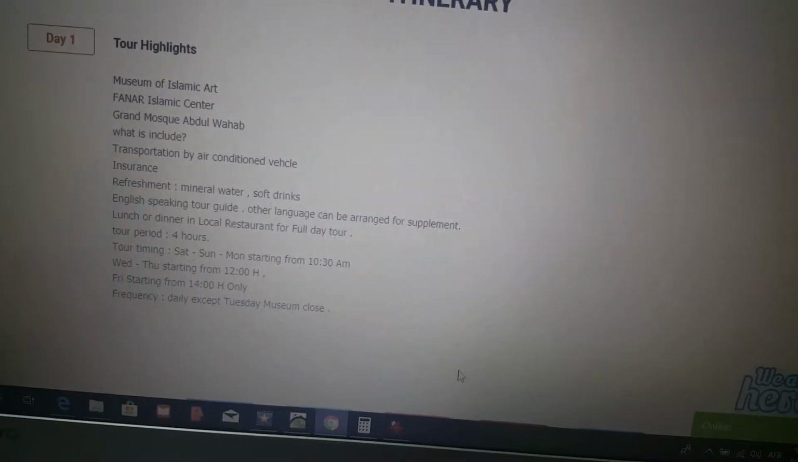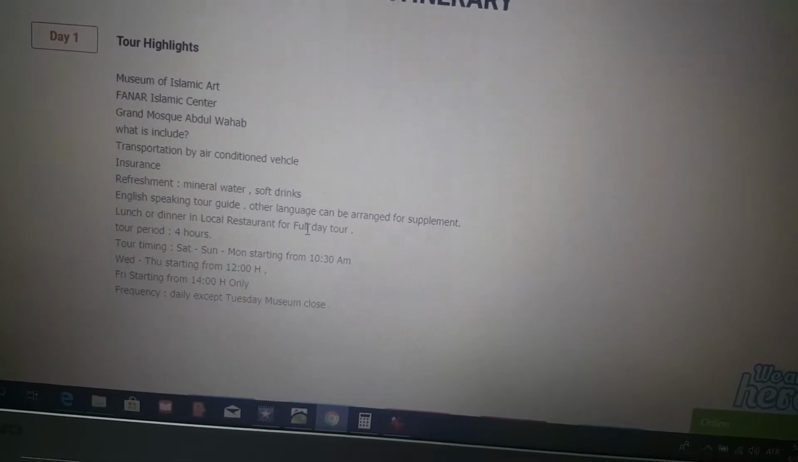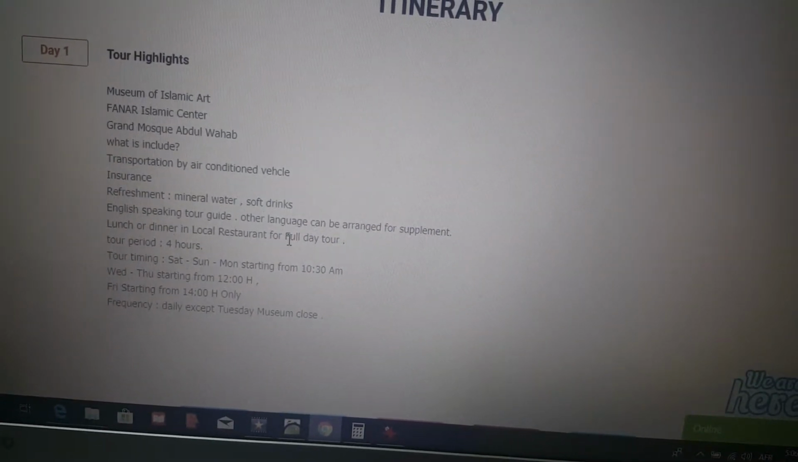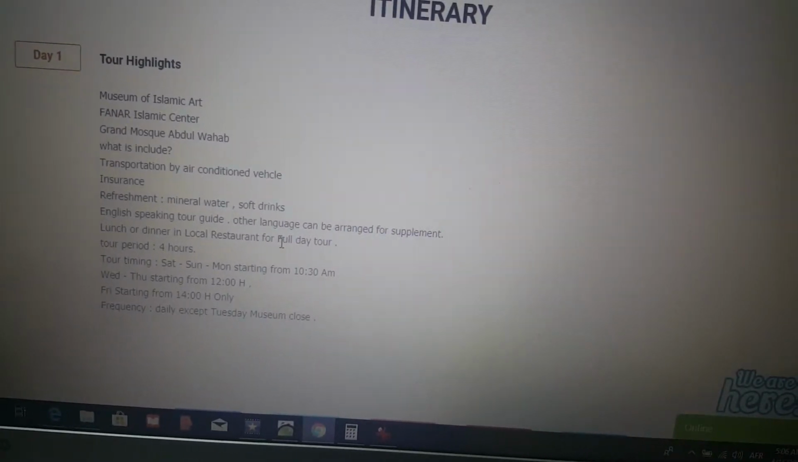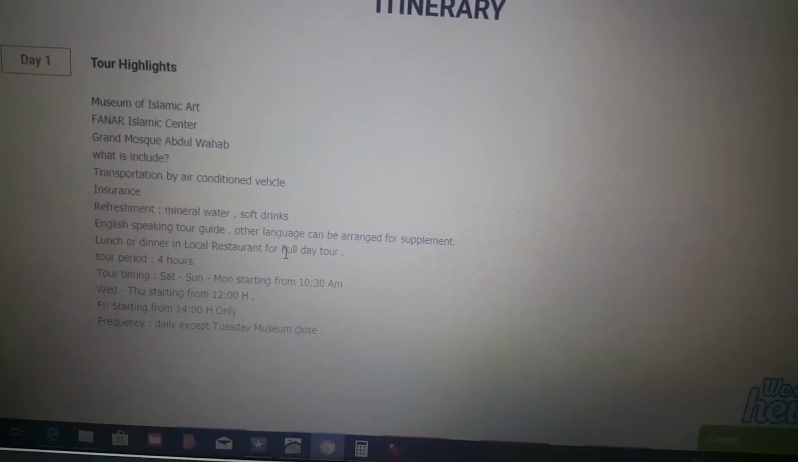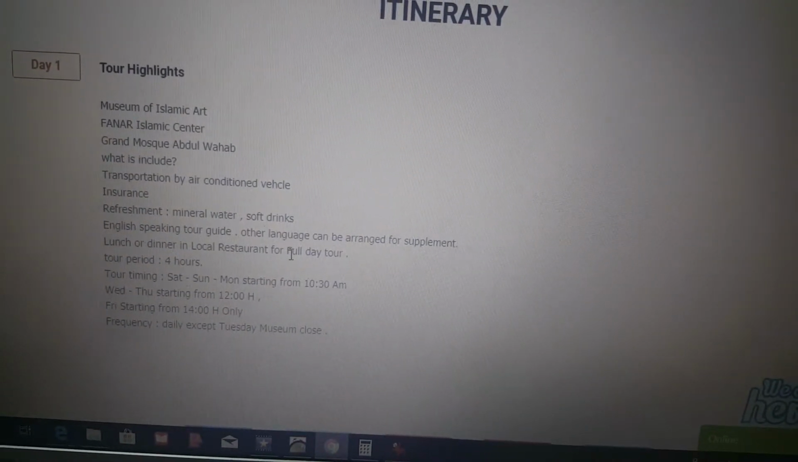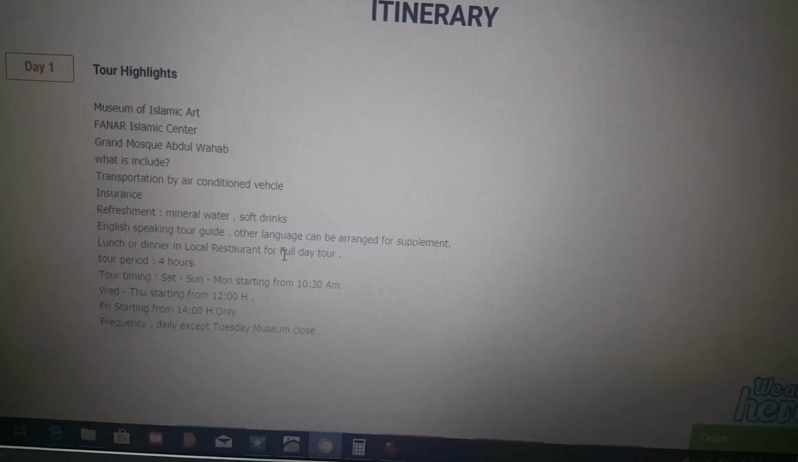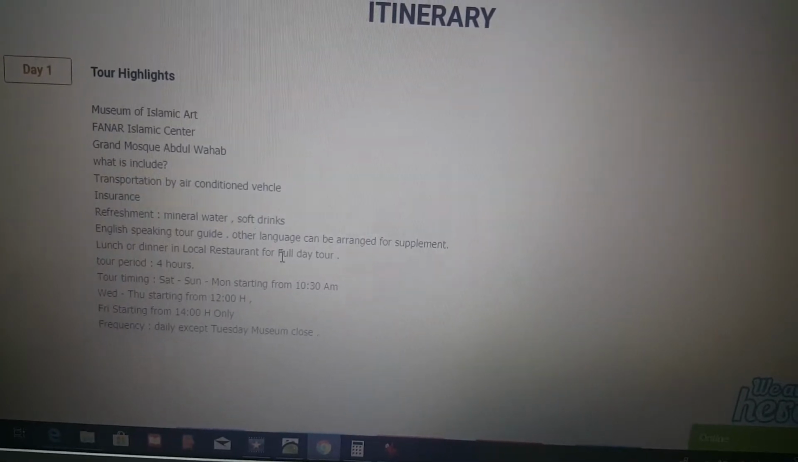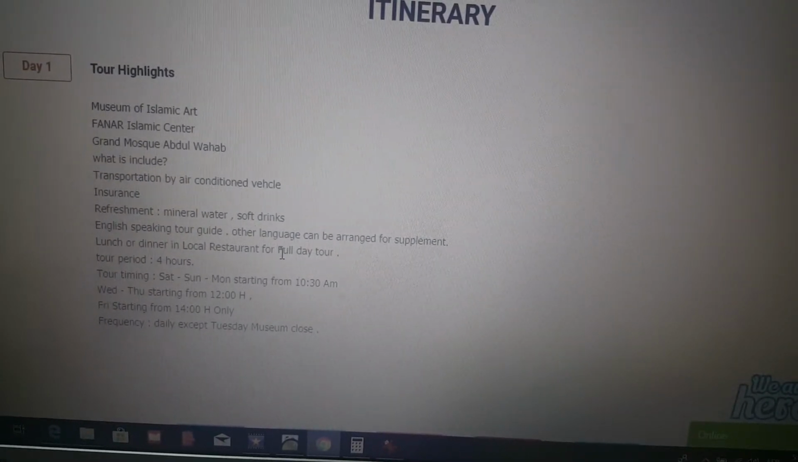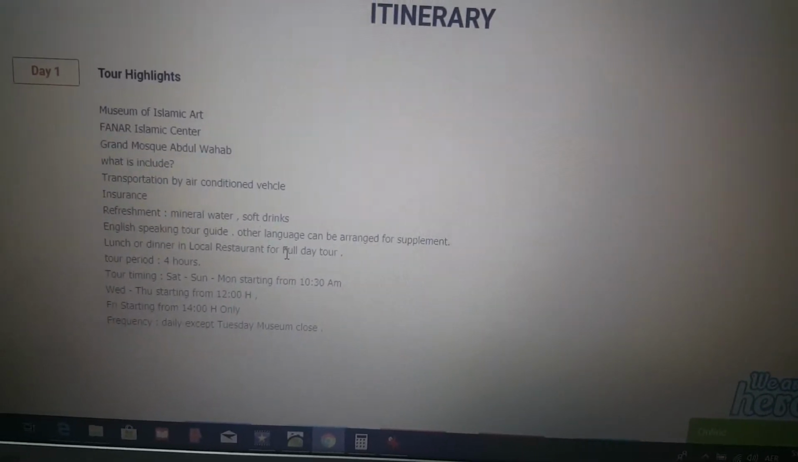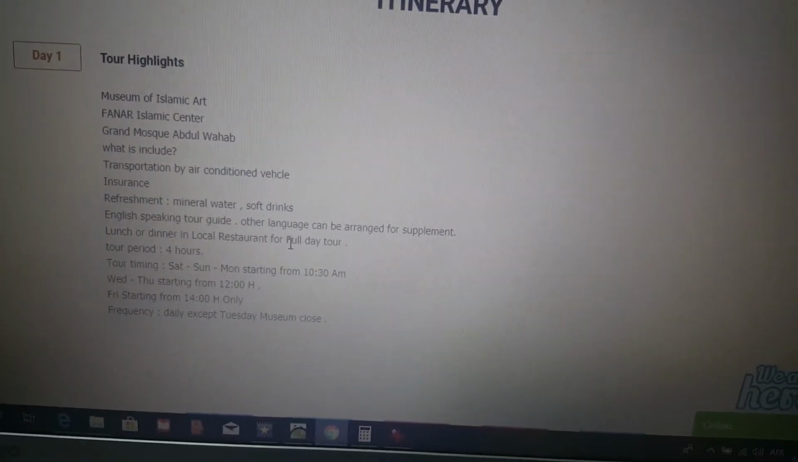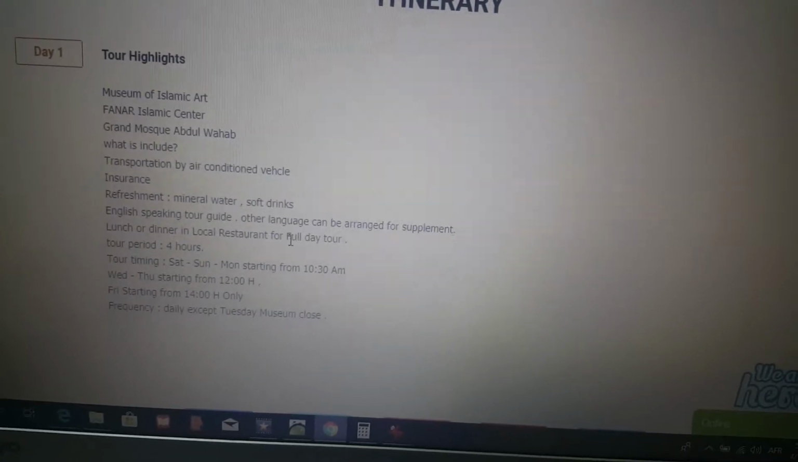Okay, this is the museum, the museum itself, and Fanar Islamic Center, Grand Mosque of Abdul Wahab, and what's included: the transportation for sure is included, and some soft drinks and mineral water, and an English speaking tour guide. If you need another guide with another language, it's okay, we can also arrange it, no problem, but this will be with a supplement.